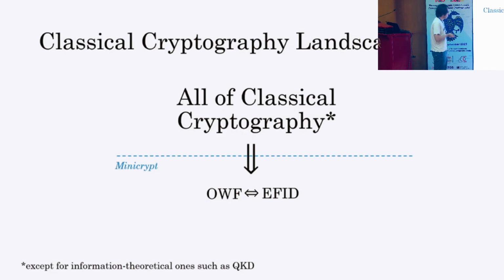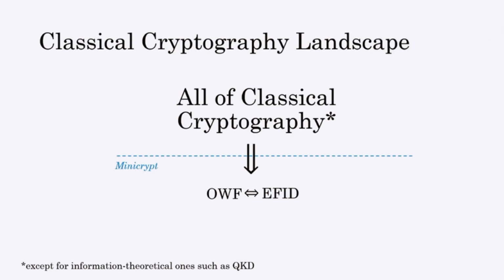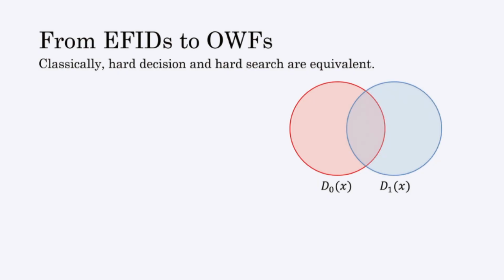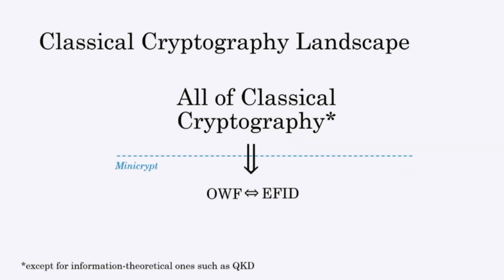It is also known that the existence of one-way functions or EFIDs implies useful cryptography, like symmetric key encryption, commitments, signatures, and so on. So in classical cryptography, the world where one-way functions exist is often referred to as Microcrypt, because this is the minimum for obtaining useful cryptography.